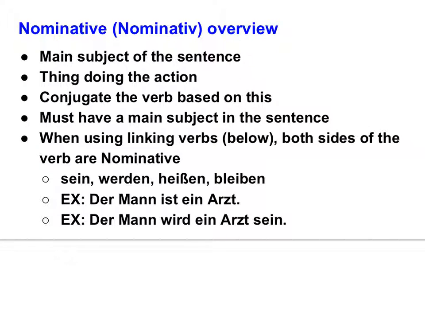And that is the main subject of the sentence. It is the thing doing the action. It is the thing that you conjugate the verb for. You have to have a main subject in the sentence. So bare minimum for a sentence is main subject and a verb. Beyond that, you can have other things, or you might be done with that.